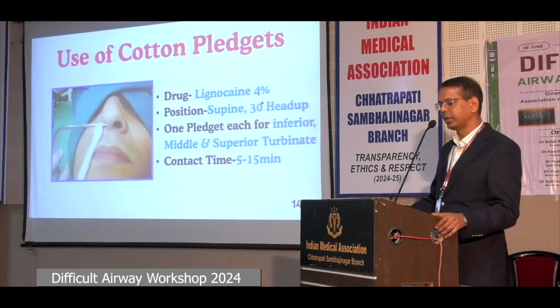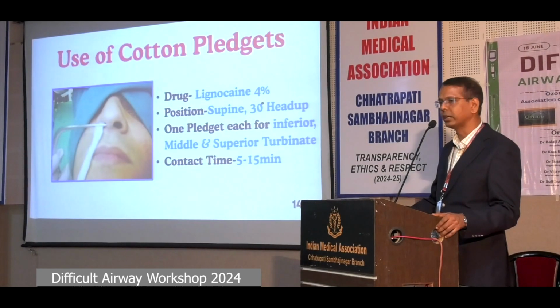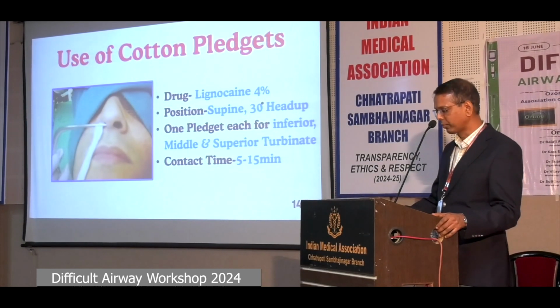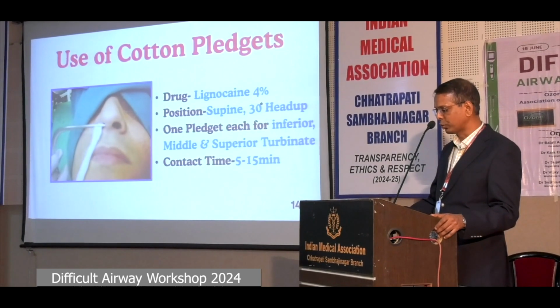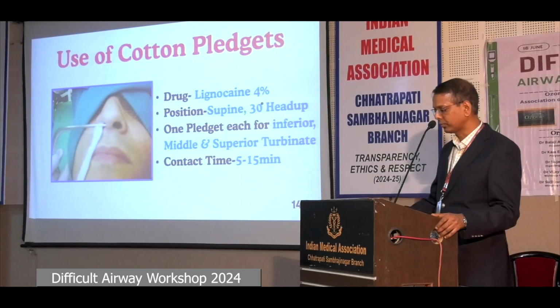The second one is placed along the middle turbinate in cephalad angulation to block the pterygopalatine ganglion under sphenoid bone. The third pledget is placed along the superior turbinate close to the cribriform plate and posterior nasopharyngeal wall.